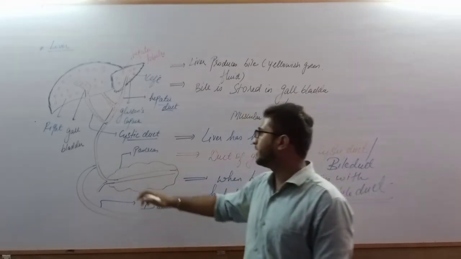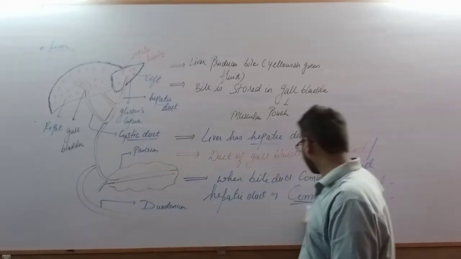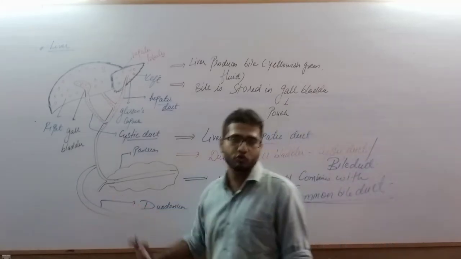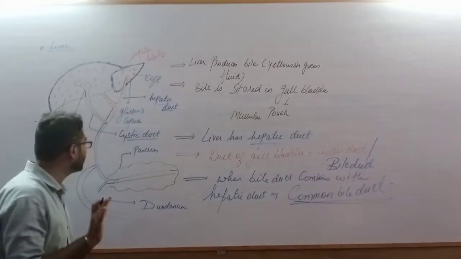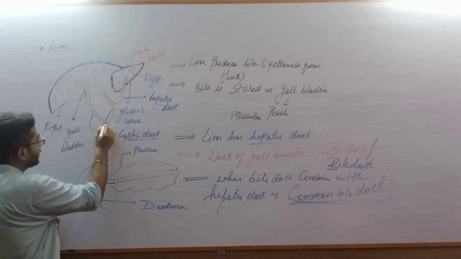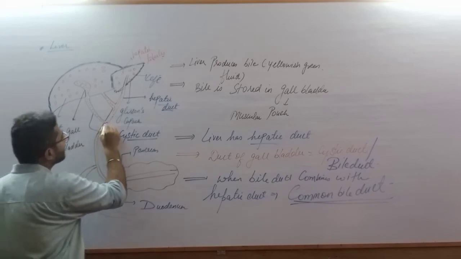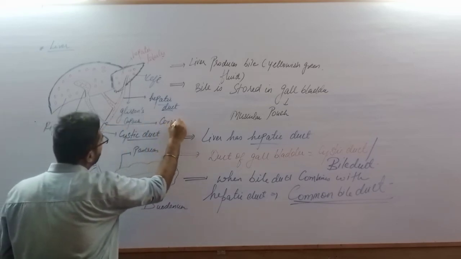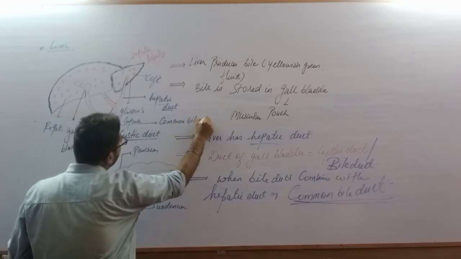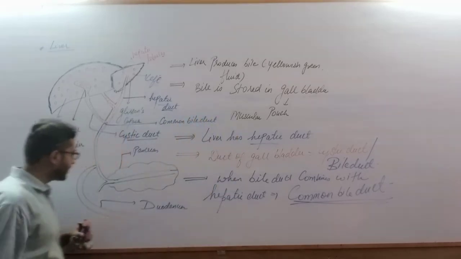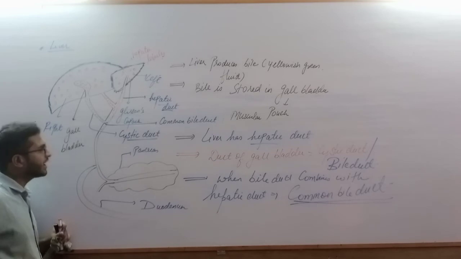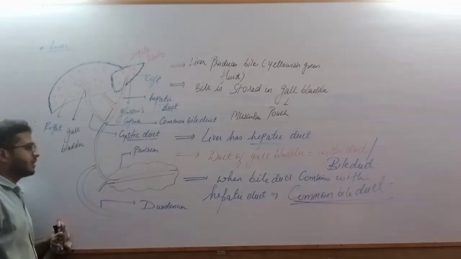So that's why this common bile duct opens into the duodenum. Let us label the common bile duct also, so that we should not be confused. So this is our common bile duct. Okay. Now this is our pancreas and this is the common bile duct.